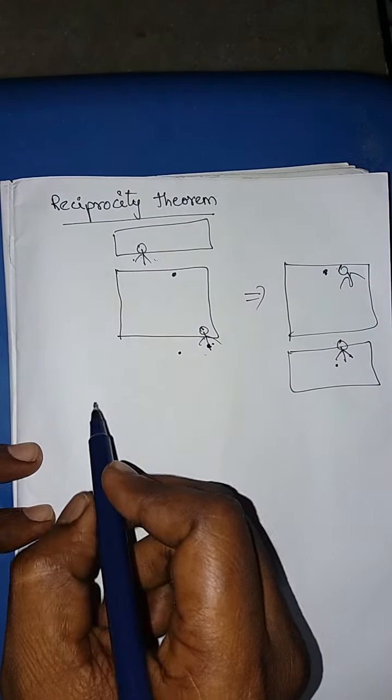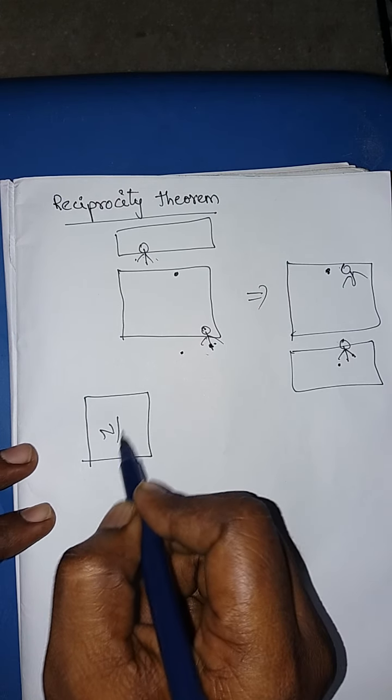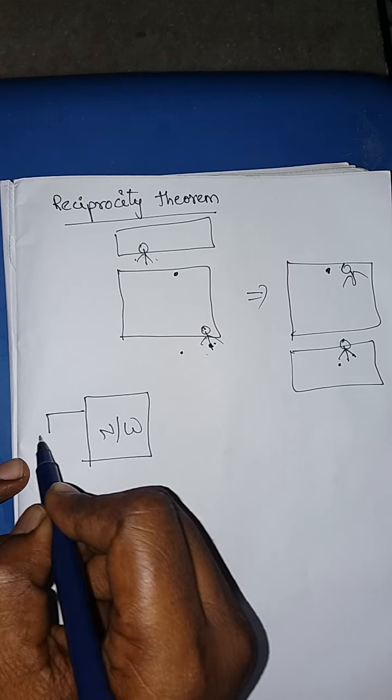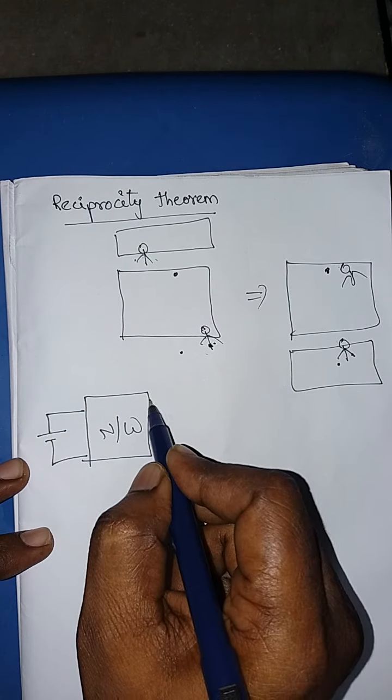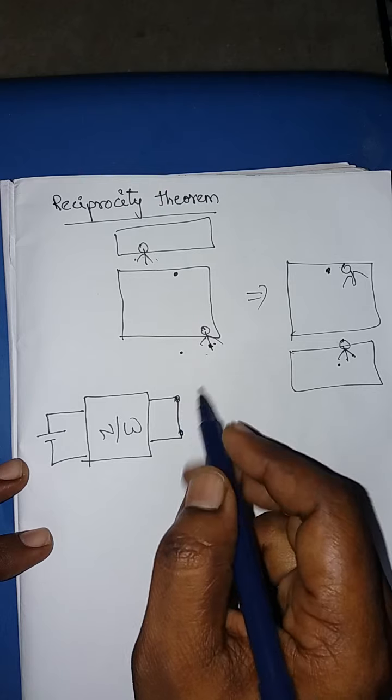For example, this is one network, and here I have the voltage source. Let us consider here we have the load.